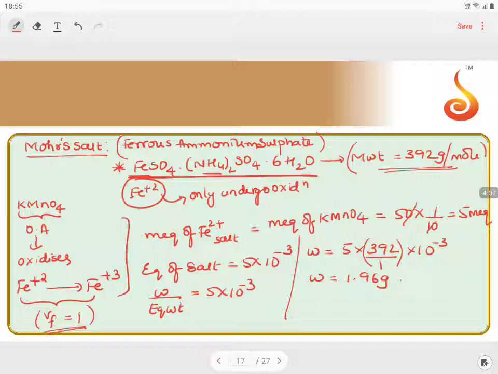After getting this, the percentage purity will be equal to the pure sample, 1.96, by the impure value, which is 2.5 grams, multiplied by 100, and you will be getting 78.4%. So the percentage purity will be this much.